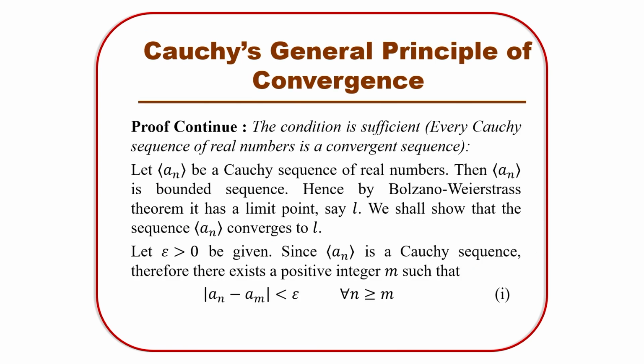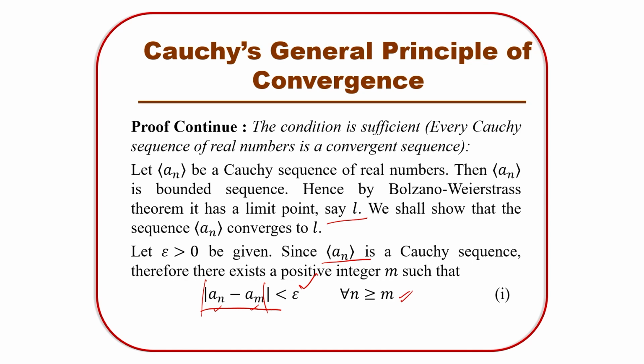Now, we are going to prove the sufficient condition, that is every Cauchy sequence is a convergent sequence. So, for that let an be a Cauchy sequence of real numbers, then an is a bounded sequence, and hence by the Bolzano-Weierstrass theorem it has a limit point, right? Now, say it is L. Now, that the sequence an converges to L is our motive. So, for every epsilon greater than 0, since an is a Cauchy sequence, two terms can be arbitrarily close, and we can write modulus of an minus am is less than epsilon for every n greater than or equal to m, right?